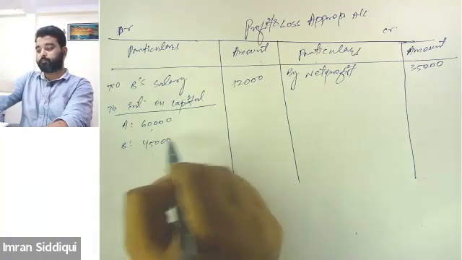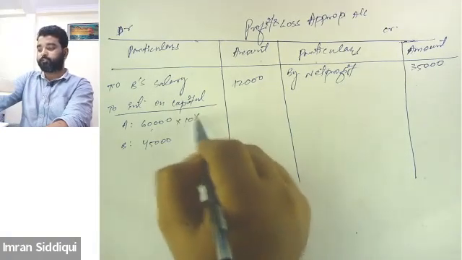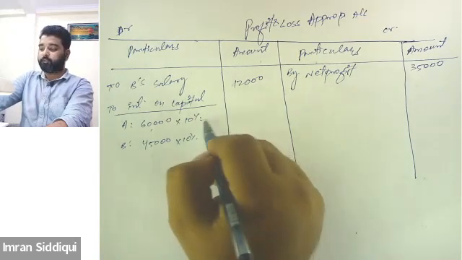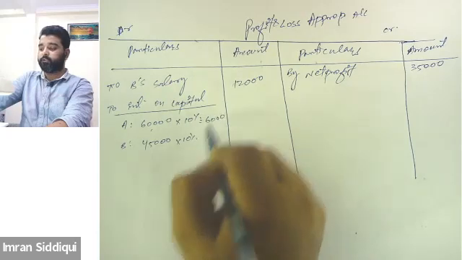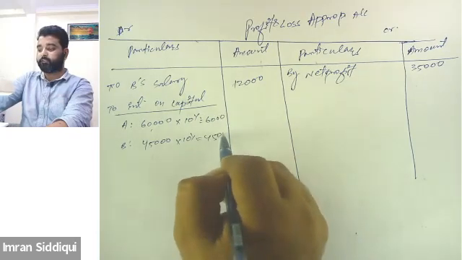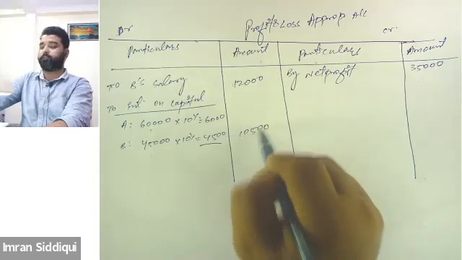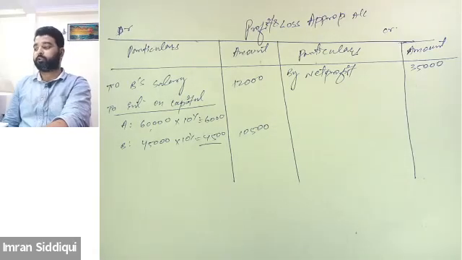So 10% of 60,000 is 6,000, and 10% of 45,000 is 4,500. Total interest on capital will be 10,500. Is this clear to both of you? Yes, sir.